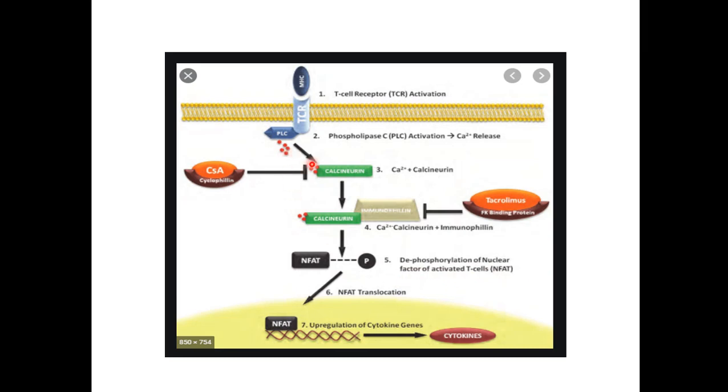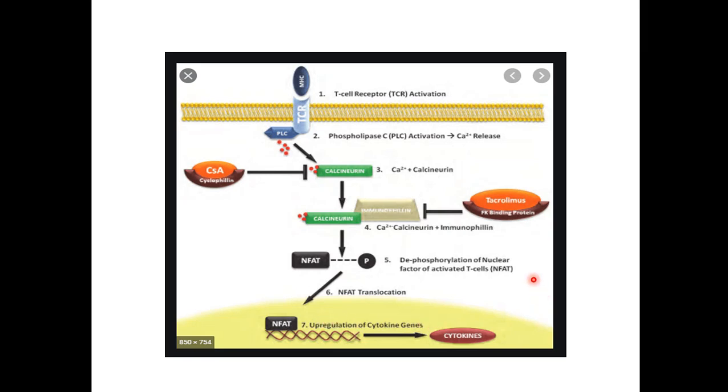So phospholipase C is activated. It causes calcineurin activation. By binding of calcium with the calcineurin, it will activate the calcineurin, and this calcineurin will activate the nuclear factor of activated T cell, and the nuclear factor of activated T cell will travel to the nucleus, and it will cause the upregulation of the cytokine genes, and it will produce interleukin 2.